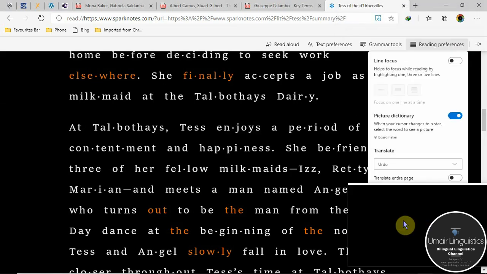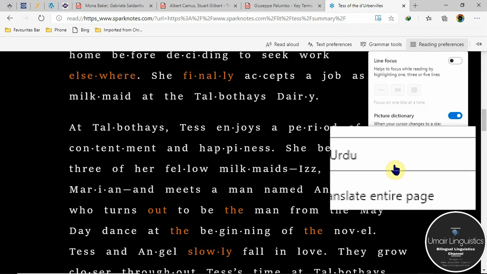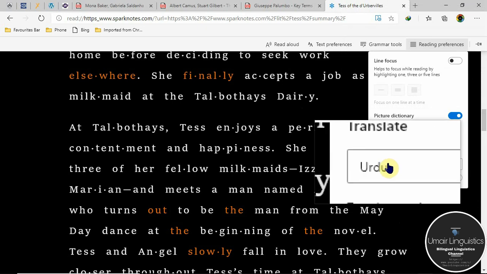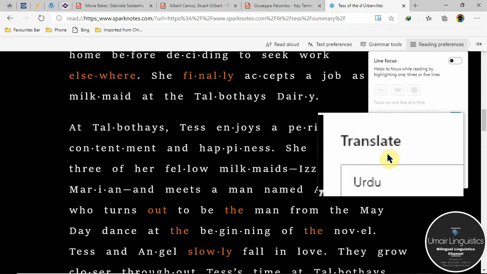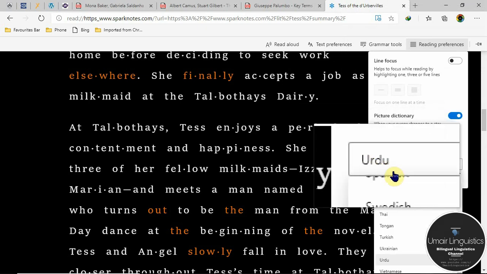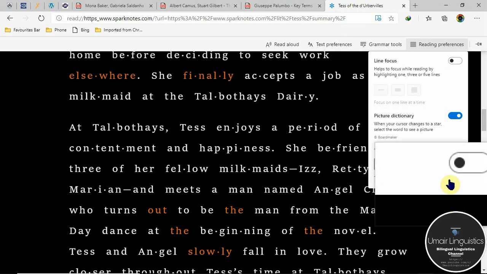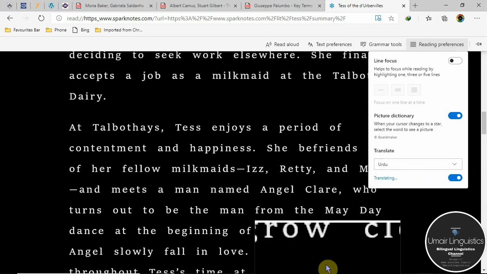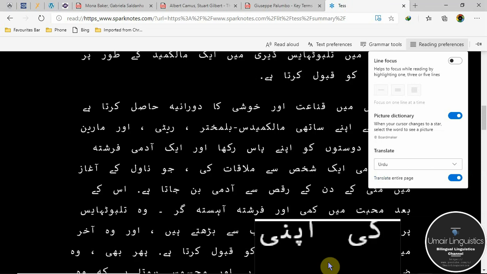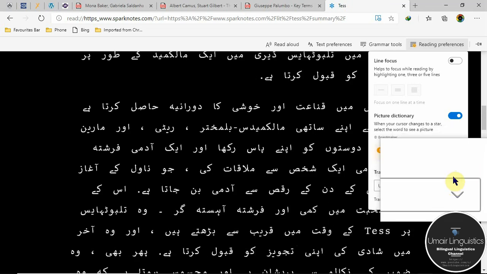Then another option which I was talking about, translate. Although machine translation has some problems, it is progressing, and it is making itself more accurate. So you can convert this page into many languages. For example, if I select Urdu and translate the whole page, in this way, the whole page will be translated into Urdu.